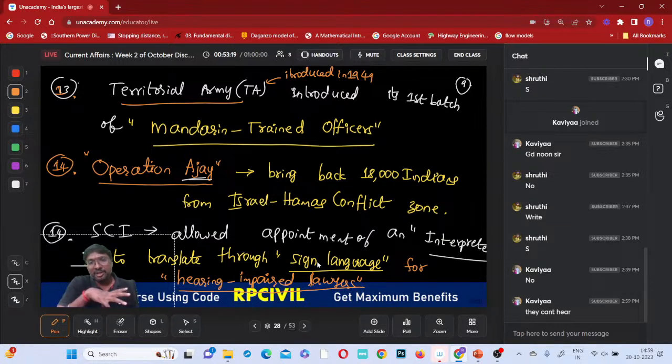So for that purpose, there is a translator, right? The Supreme Court has allowed the appointment of an interpreter for translating their words into which language? This is sign language, so that they can be comfortable. So what does it mean? You can say the Supreme Court has increased the comfort conditions of these hearing impaired lawyers. That is what you can say.